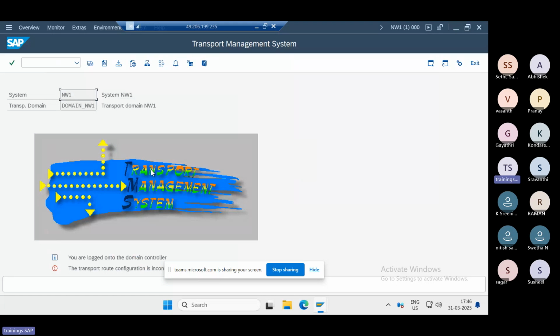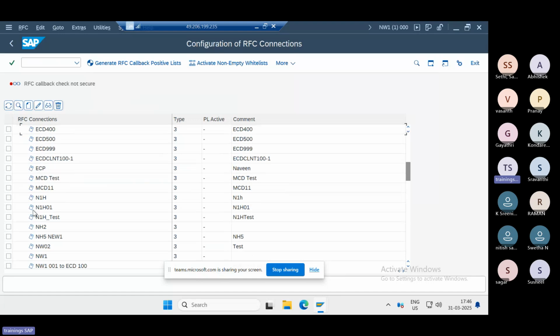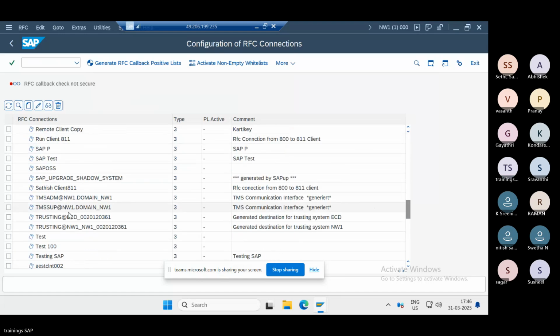Done. Right. So the domain controller is created here. If you see here, the two RFC destinations will also be created. If you go to the above systems, there are the RFC destinations: TMS ADM and TMS SOP. These two RFC destinations are generated automatically.